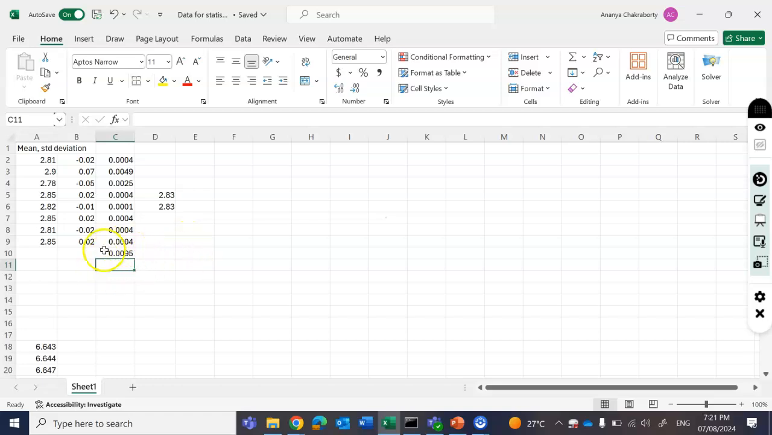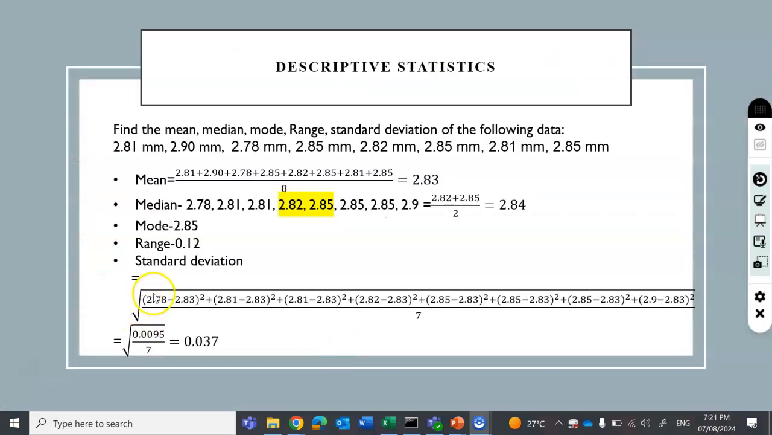So you can calculate 0.0095 divided by 7 and square root of that, whether you are getting the same standard deviation or not. So we see that this calculation we can easily do in Excel, which is we got the same value, which is 0.0095. It's of your choice whether you want to use Excel or whether you want to use the calculator to calculate it. You should know both ways.